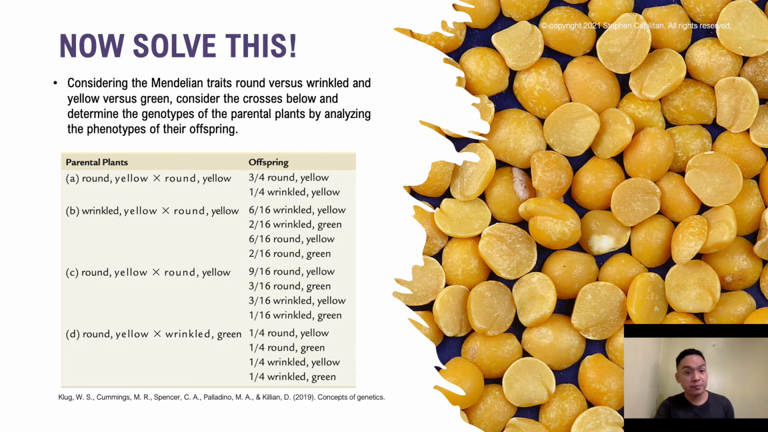And now, we're trying to solve this particular problem. So you want to try this at home. Considering the Mendelian traits round versus wrinkled and yellow versus green, consider the crosses below and determine the genotypes of the parental plants by analyzing the phenotypes of their offspring. So we have your parental plants: round and yellow, both round and yellow, wrinkled yellow and round and yellow, round and yellow, and round and yellow and wrinkled and green. So these are their offspring.